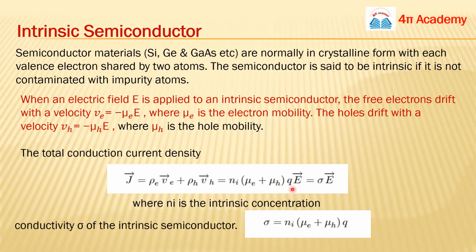And this term, N e mu, is basically sigma. Sigma is the conductivity of your semiconductor. So we can also write J equals sigma E. This relation is quite important, and all the relations we will discuss today are very, very important. So sigma will be Ni (mu E plus mu H) Q.